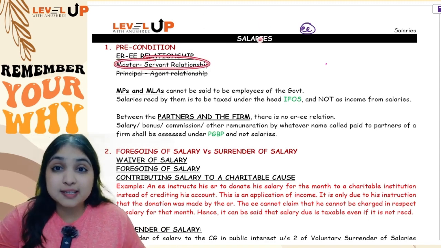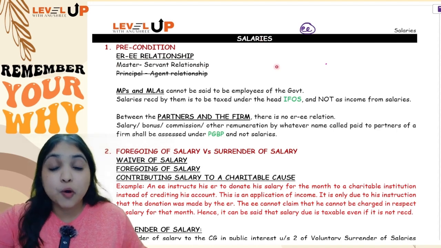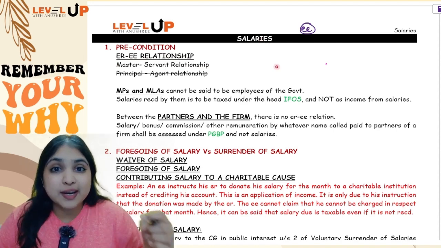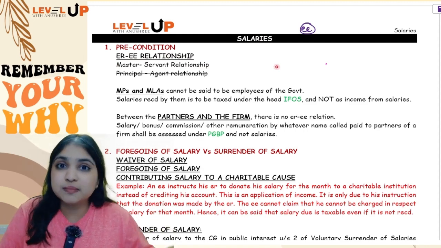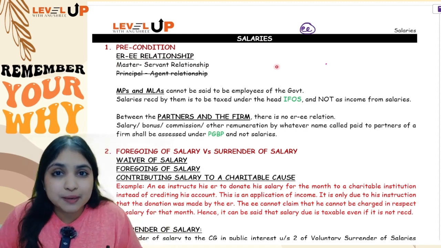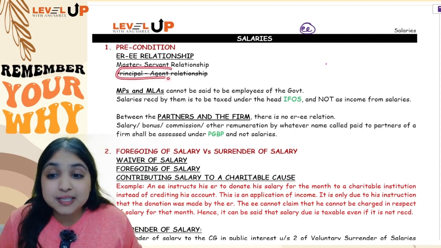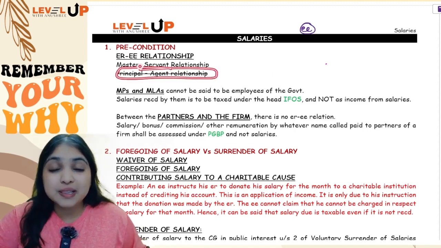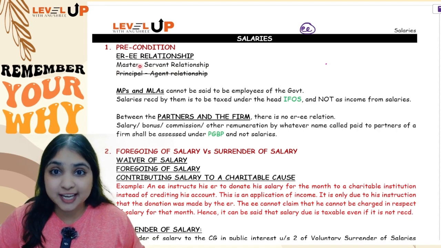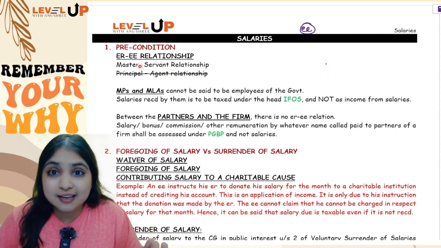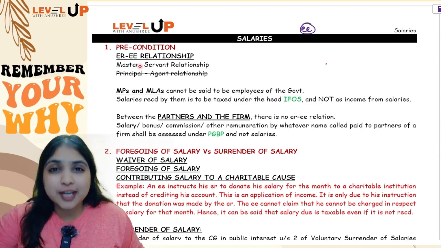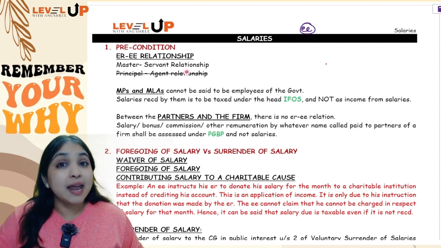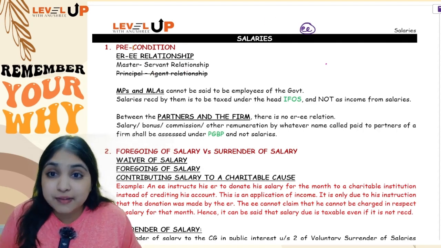The employer is giving salary to the employee. The employer is giving bonus to the employee. So anything which the employee receives because of the employer-employee relationship or the master-servant relationship, only that you can bring under the salaries head. If there is a principal-agent relationship, like for example, the principal gives commission income to the agent, that will not come under the salaries head because there is no master-servant relationship. So the precondition to put any income under the salaries head is that there must be a master-servant relationship, an employer-employee relationship. This is my very first point.